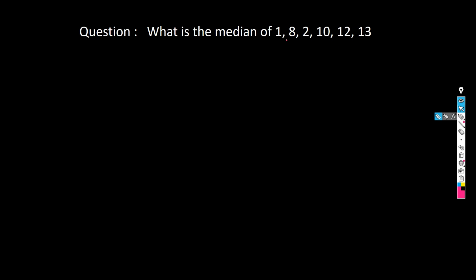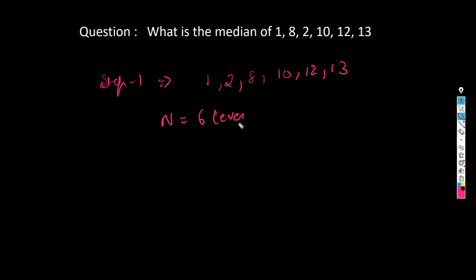So let's take a question over there like 1, 8, 2, 10, 12, 13. Right? So according to step 1, we will try to take the ascending order of these data points. Like it will be 1, 2, then it will be 8, then 10, then 12, then 13, right? Now you can see over there the total number of elements is 6, which is even, right? So what we will do, we will see what are the middle two elements.